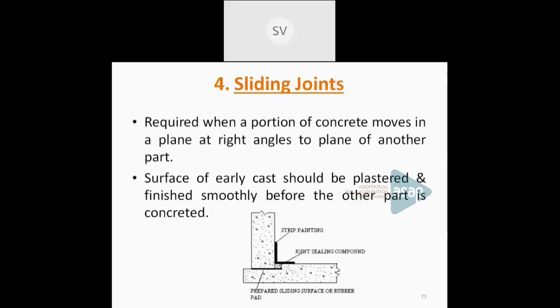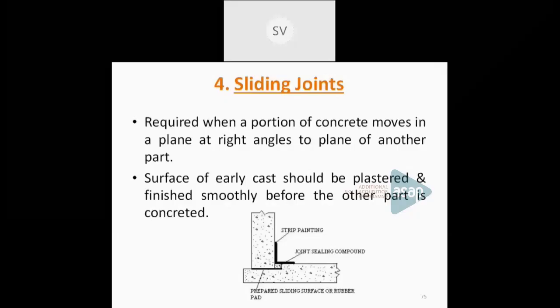Construction joints are provided when the construction stops at some position other than a contraction or an expansion joint. And expansion joints are provided when the span is very large so that different parts expand relative to each other. That has to be taken care of by means of an expansion joint. Then contraction joint is mainly provided to reduce the shrinkage effect. And sliding joints are used if the different components are to be moved with respect to each other at right angles.